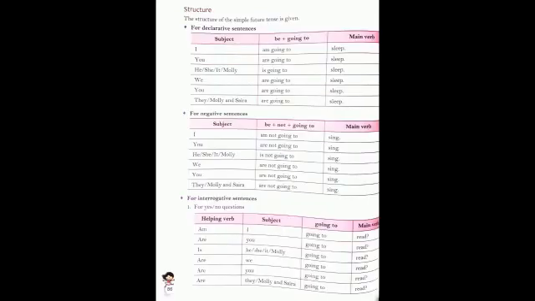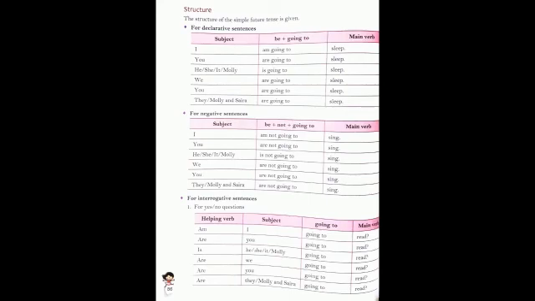Now students, let's see the structure, how we use am going to or are going to in the simple future tense. For the declarative sentence, first we write down the subject and the be plus going to and the main verb. Here the subject is I, so am is your helping verb. We add going to and the main verb.